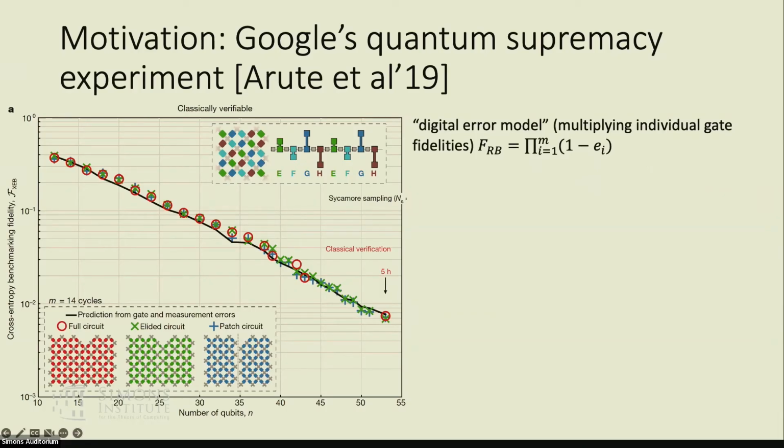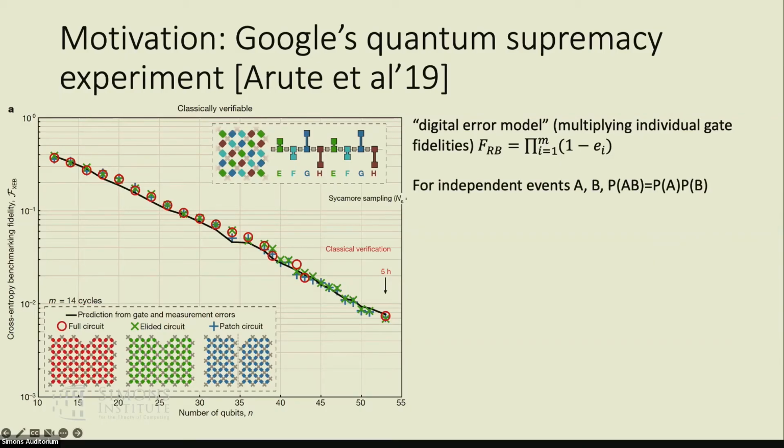Okay, so here's what this claim is about. In this figure, we can see two types of data. The data points, as shown by the circles and crosses, represent the XEB of the experiment, which we can also understand as the fidelity. And then there is the black line, which is called the digital error model, which is a simple formula obtained by multiplying individual gate fidelities. Here we call this FRB because these individual errors come from the standard randomized benchmarking experiment.